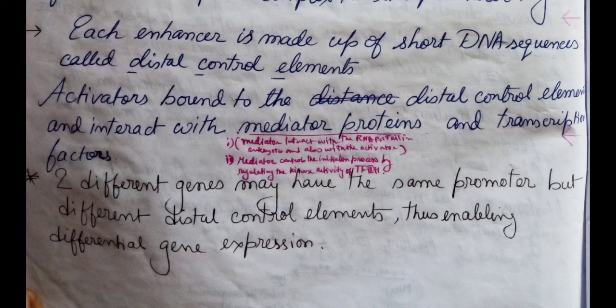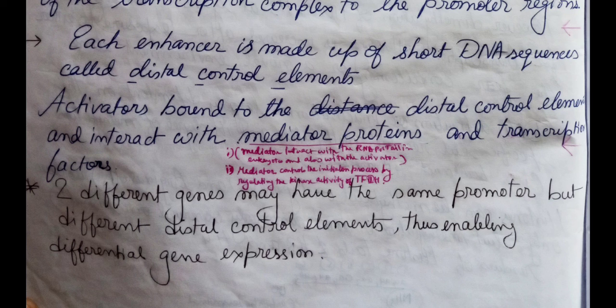In the distal control elements, the activator binds and initiates gene expression by allowing the transcription factors to bind and carry out transcription. But suppose two different genes have the same promoter and have enhancer regions, but those enhancer regions are different from one another because they have different distal control elements, thereby enabling differential gene expression.